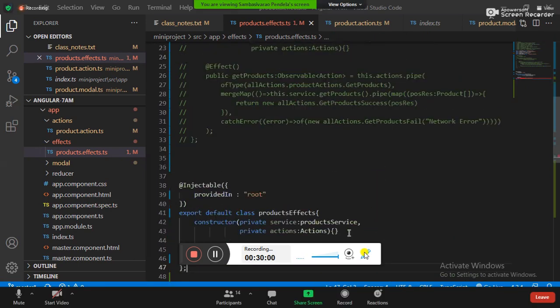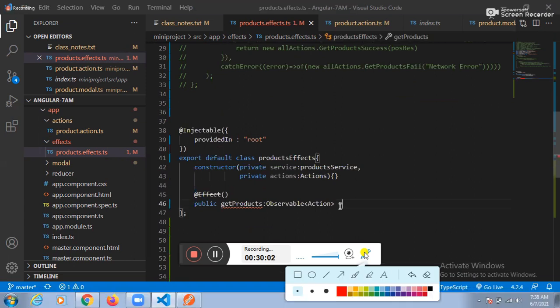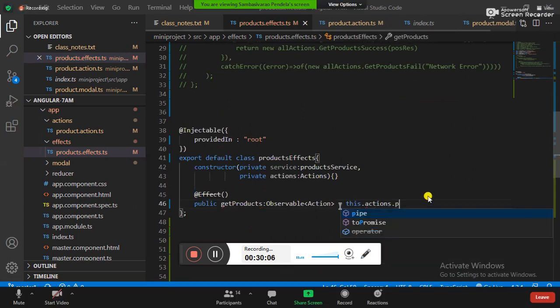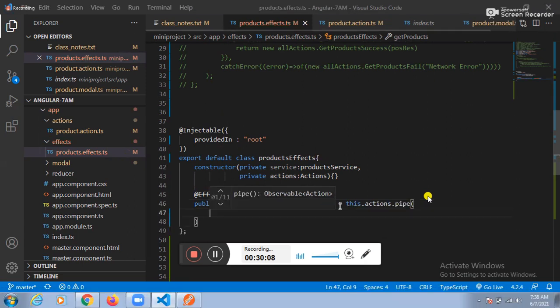Fine, guys. How to execute one by one? With the help of which function? The pipe function, to implement all your ideas one by one. To implement all your ideas one by one, we need to go for one function. Which function here? The function is the pipe function, to execute all your ideas one by one.